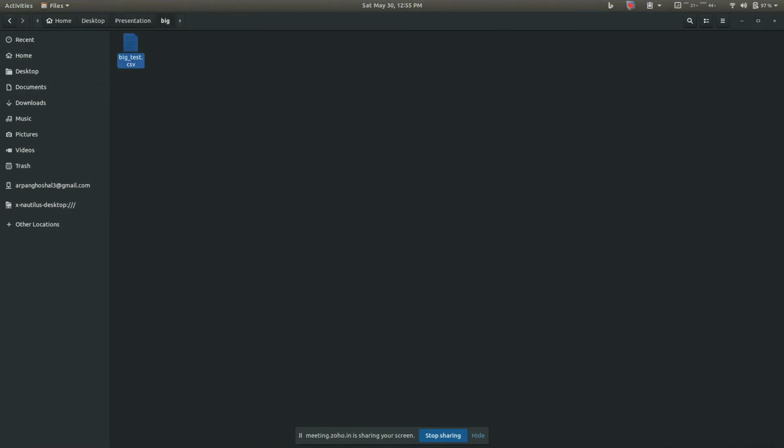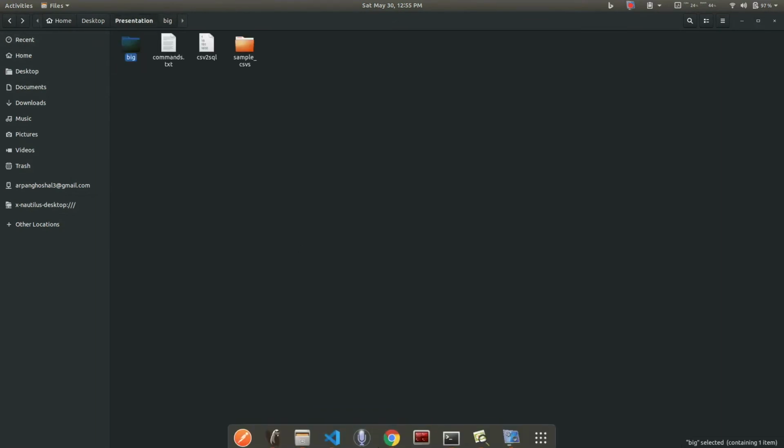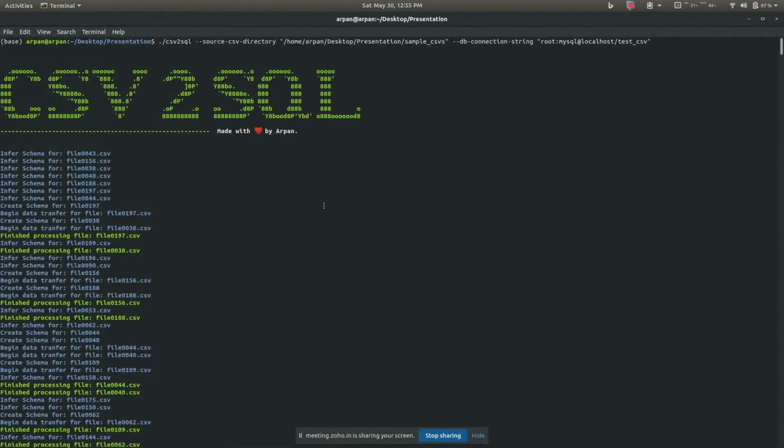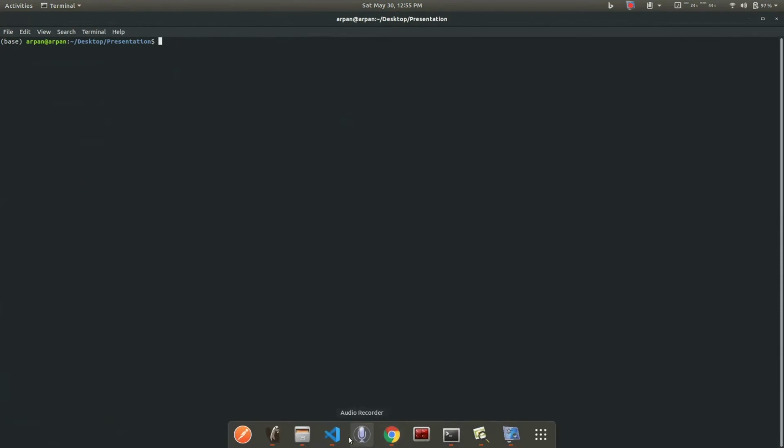It's a little bit big, say 50 MB, but this is not that big. You could have GBs of CSV, but for the sake of demonstration, I have kept it to 50 MB. So this is a 50 MB CSV file, and let me show you something.